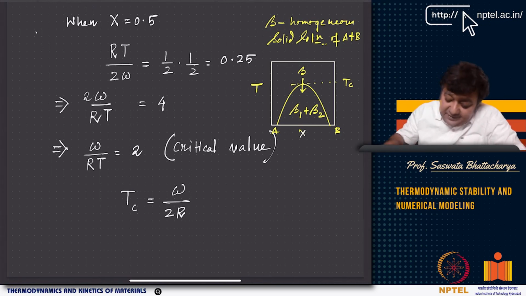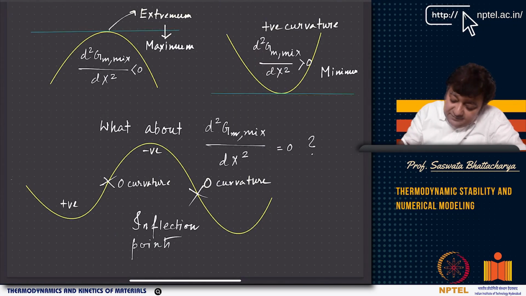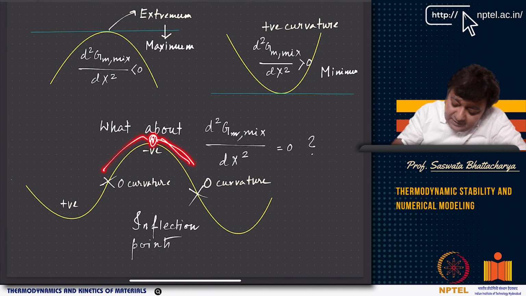Why spontaneous? Because if you look at the free energy composition diagram, you are here. Now if you go a little bit here or here, your energy has decreased. Energy is basically continuously decreasing if I start falling this way or this way.